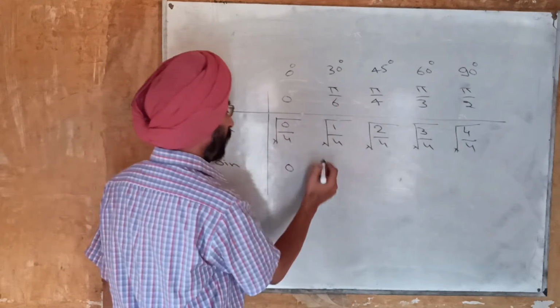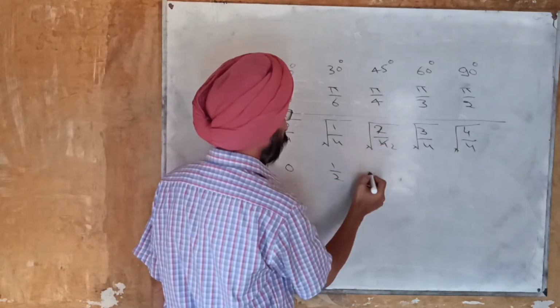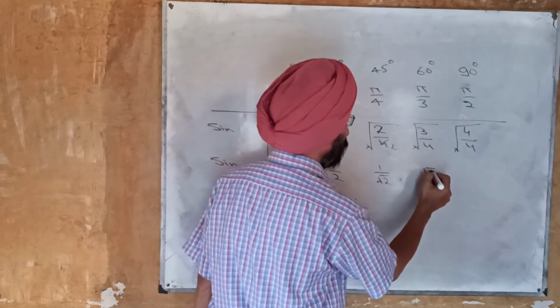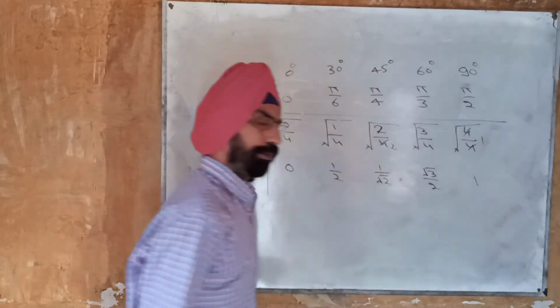1 upon 4 square root is 1 by 2. 2 upon 4, this 2 will be cancelled, you will be left with 1 upon root 2. Here you will get root 3 upon 2. And 4 upon 4 will be cancelled, square root of 1 will be 1.